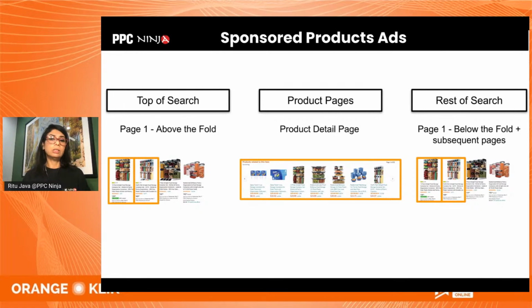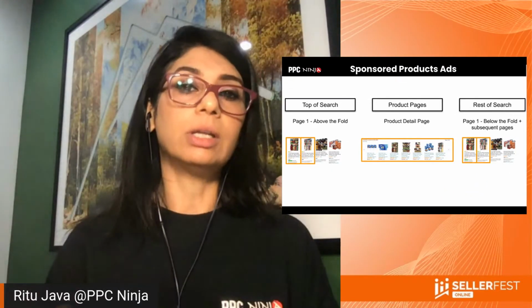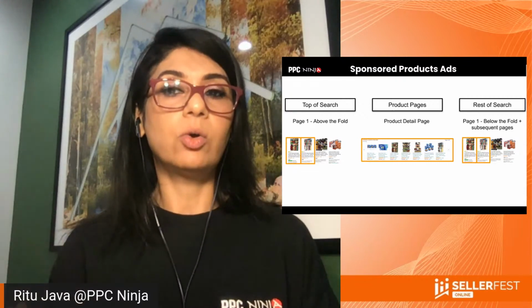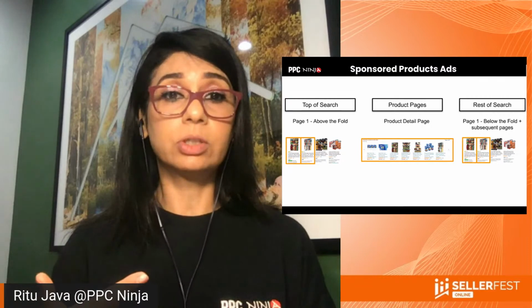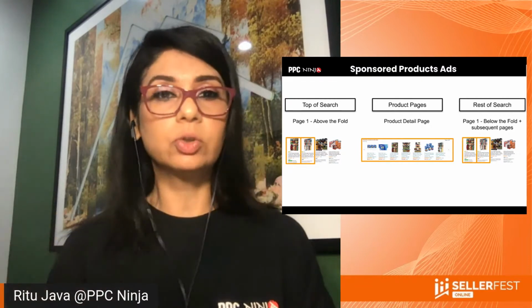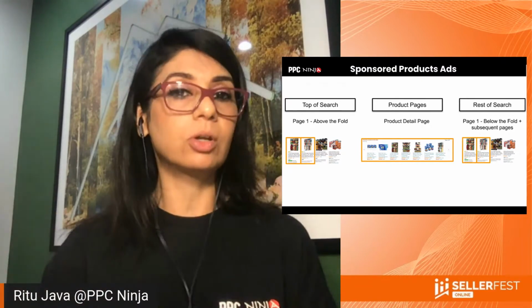So one thing to note is that when you're bidding on a keyword, you don't really know where that ad will show up for that keyword. Will it show up on top of search? Will it show up on product pages? Or will it show up on rest of search? You don't know that. Amazon knows that.